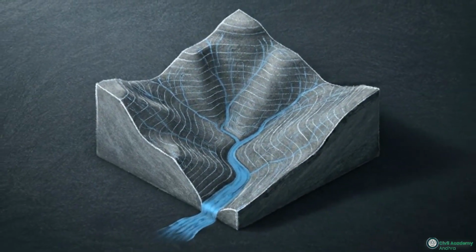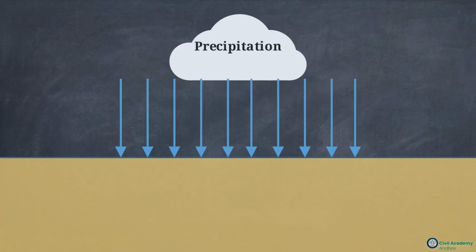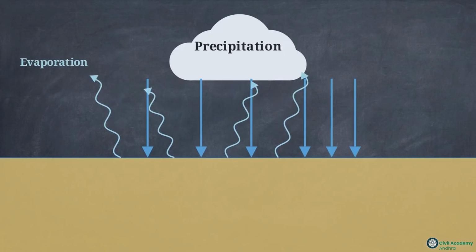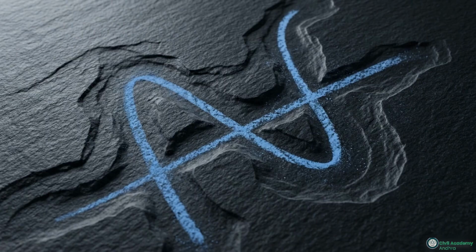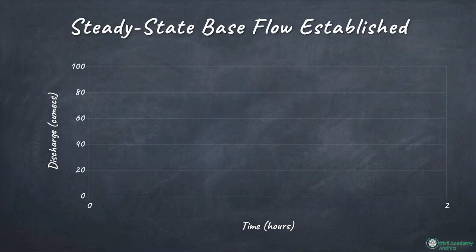The total precipitation is reduced by system abstractions. Water evaporates into the atmosphere or infiltrates into the soil layer, deducting from the total volume. The net effective rainfall that survives these abstractions creates a unique, dynamic discharge curve, forming the foundational signature of the catchment. This chart is the storm hydrograph, plotting discharge in Qmax against time in hours.